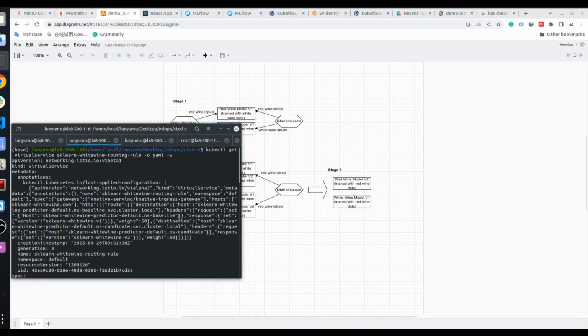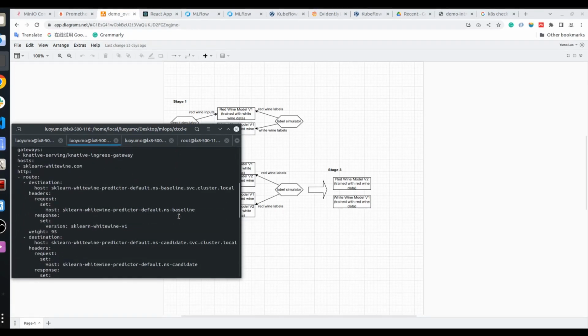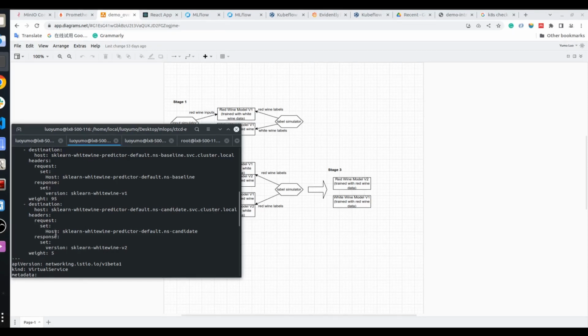As the A/B testing is progressing, at some point we can see that for the white wine models, the old white wine model is receiving 95% of the user traffic, while the new white wine model is only receiving 5% because the old one is better than the new one.